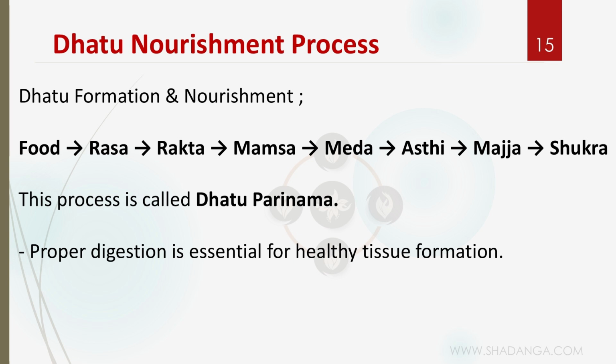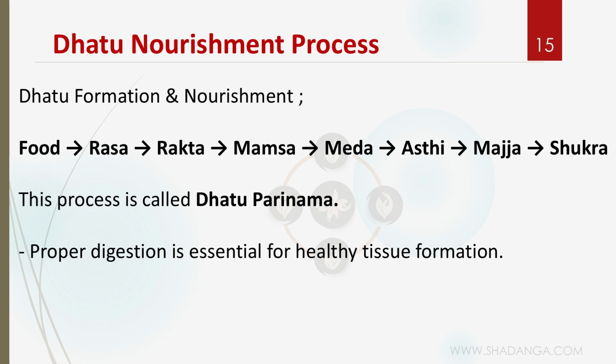Mamsa to Meda, Meda to Asthi, Asthi to Majja, Majja to Shukra. If there is any break in that, or any bad things happen in between, or if we are eating unhealthy food, the result will be bad. If we are having very good foods, the result will be better.